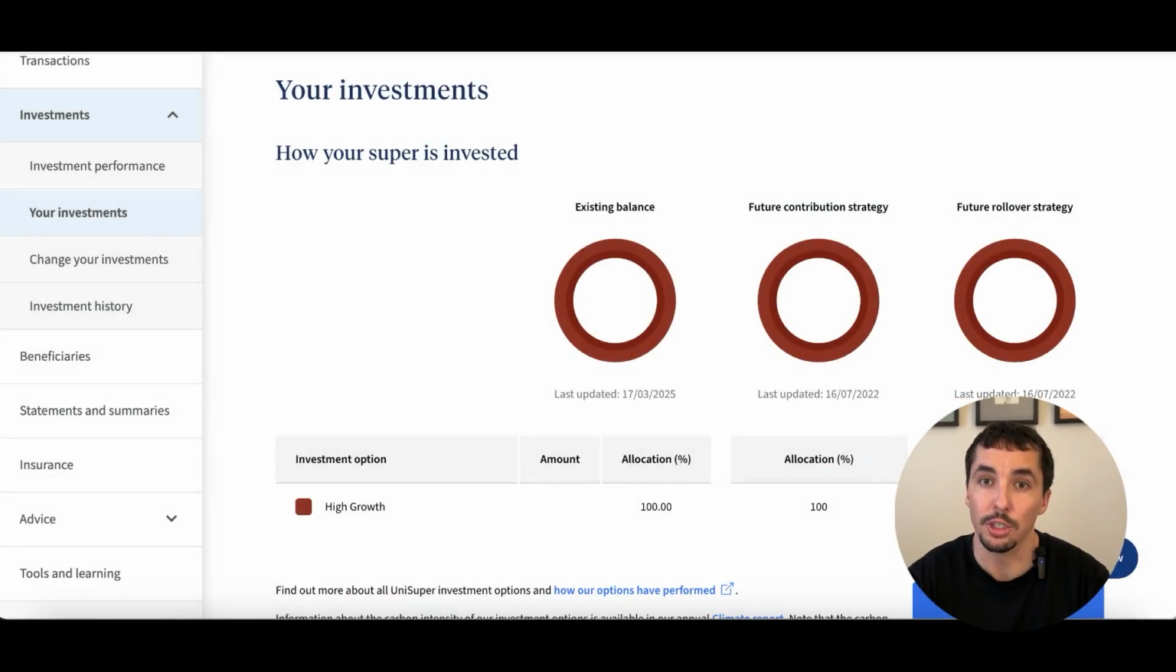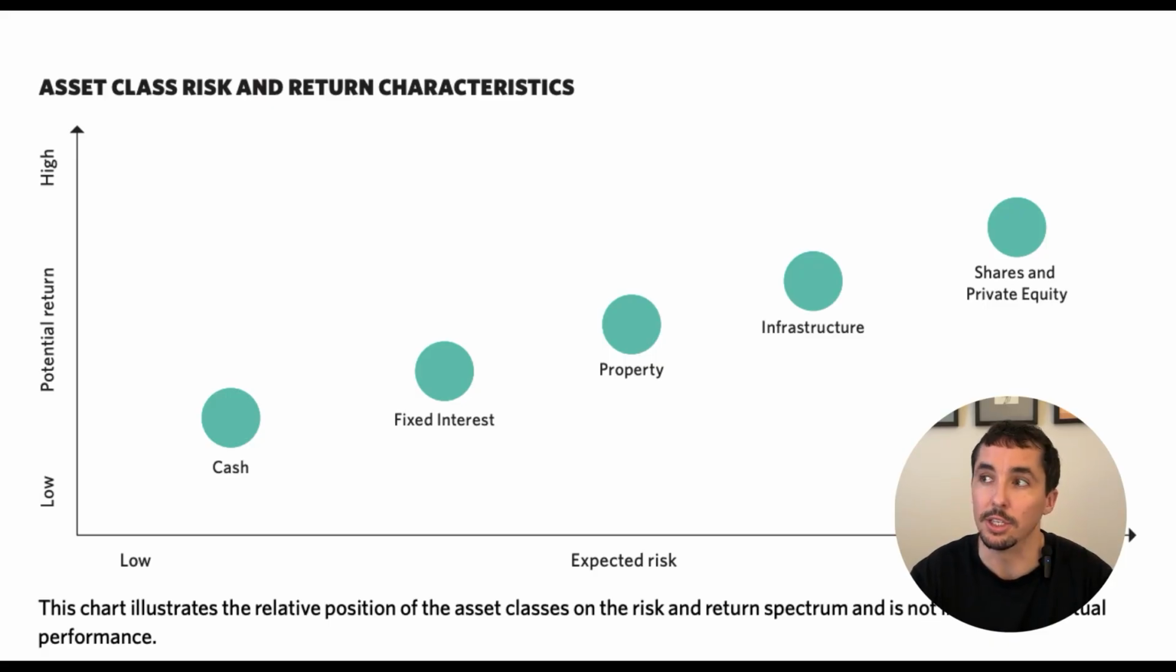Usually you'll be put into a default investment option, for example, balanced. If you're not sure, just log into your superannuation and click on the tab that says something like investment options and see what you're invested in. Here you can usually see the historical performance and the projections of those different investment options. Typically high growth has higher predicted performance, but with that comes more volatility. So just be aware of that.